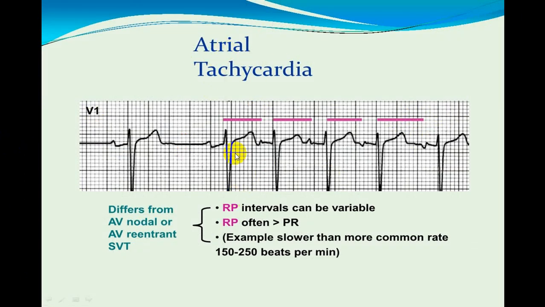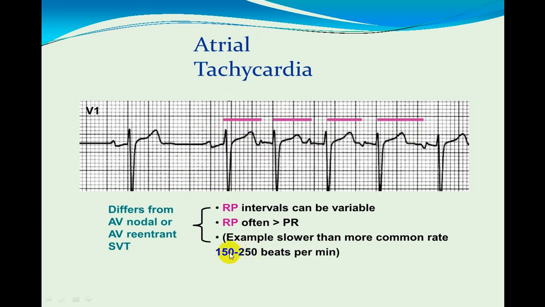So in an atrial tachycardia, you will see that this is the atrial focus which is showing you different shapes. Say this shape is different, this shape is different, this is different, this is different. So this is multifocal. And if you look at the PR interval, it is changing. And you can see here, this is also shown here, this we call the RP interval. So the RP interval is long and changing. So it is a multifocal atrial tachycardia. And the rate, if you calculate, is almost more than 150.